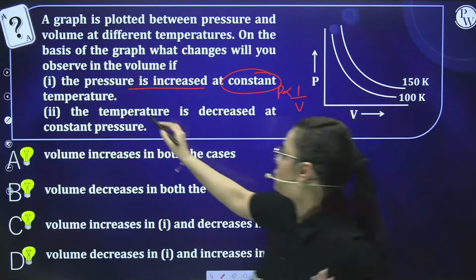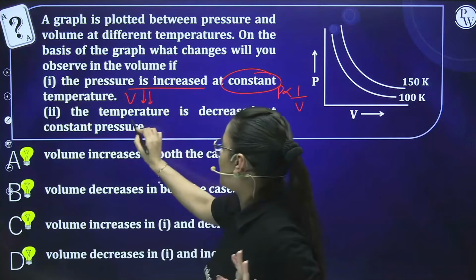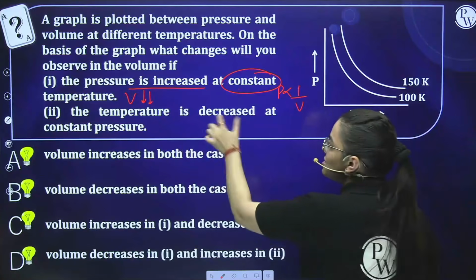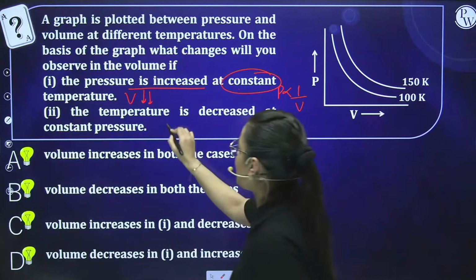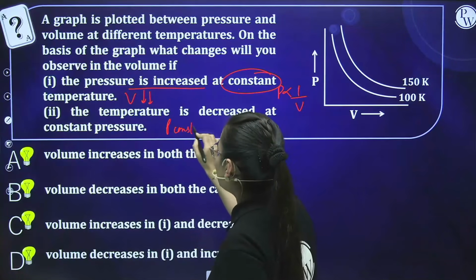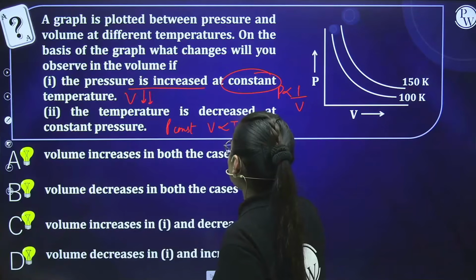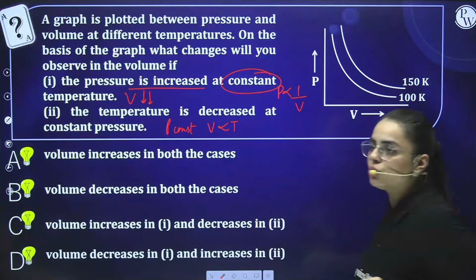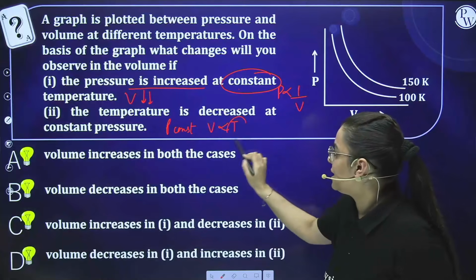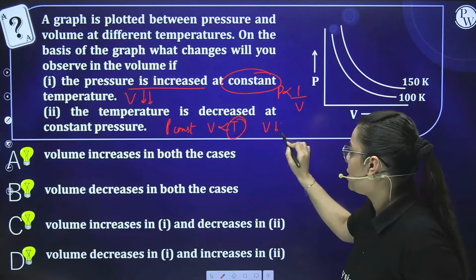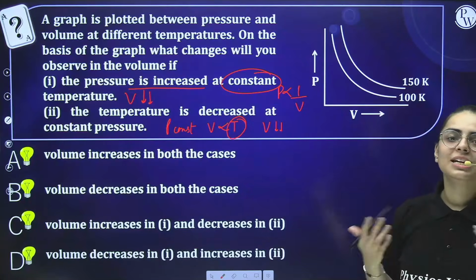So first situation, volume decreases. Now for second, the temperature is decreased at constant pressure. Remember, at constant pressure, we established a relationship between volume and temperature. Volume was directly proportional to temperature. Temperature being decreased will decrease volume also. So in both of the cases, volume decreases.